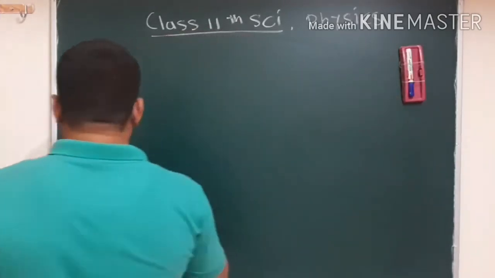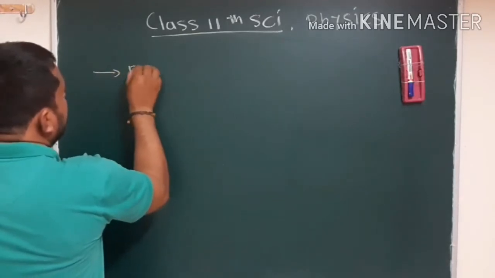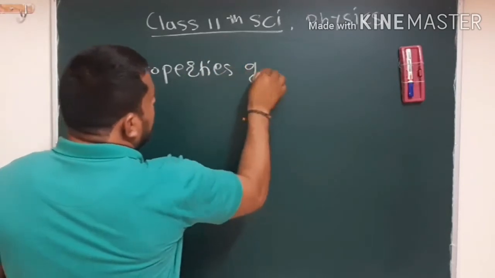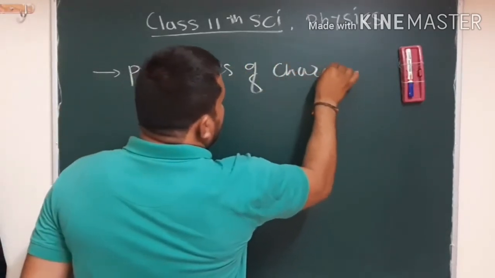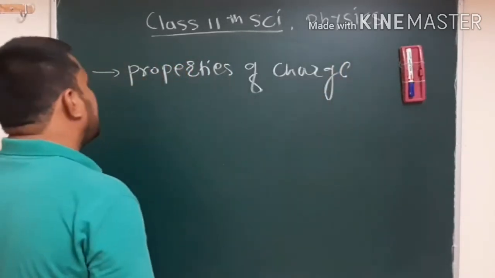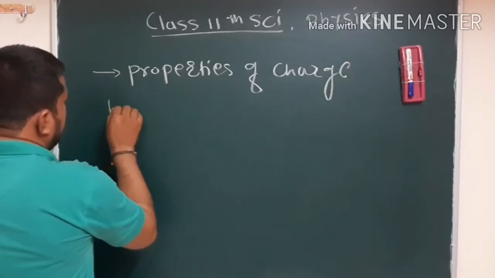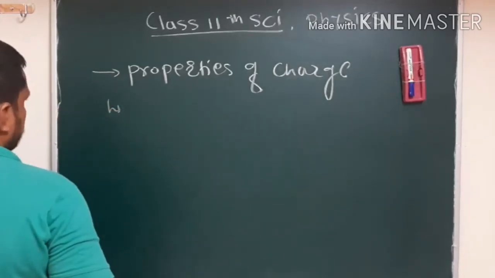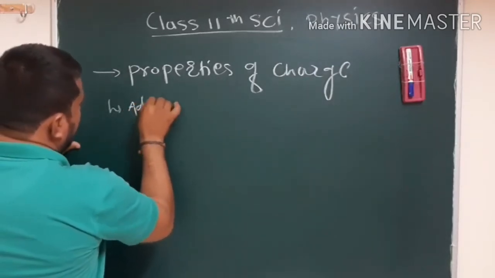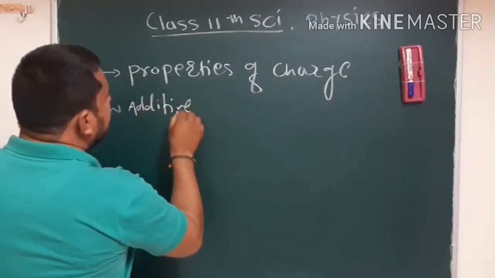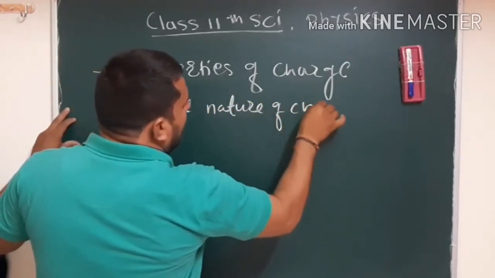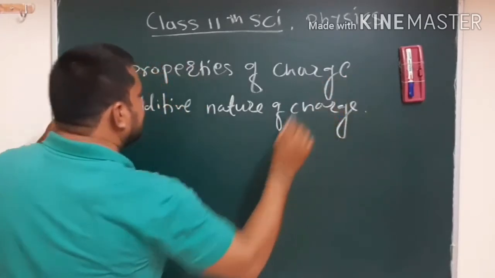So let's start. Properties of charge. Basically the properties of charge are divided into three different types. The first one is additive nature of charge.